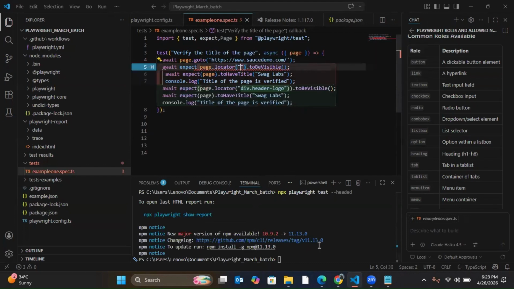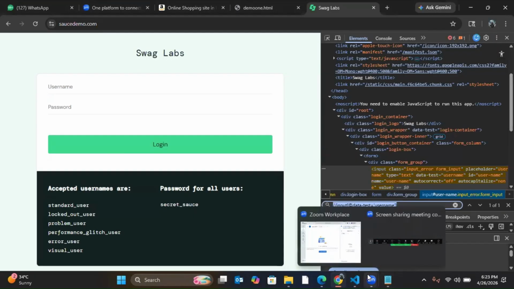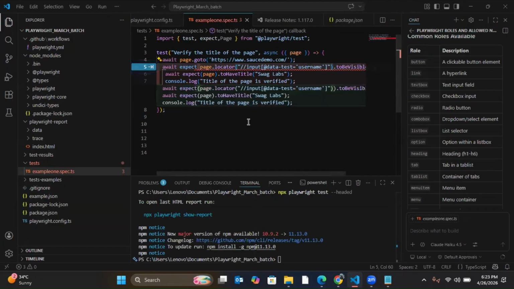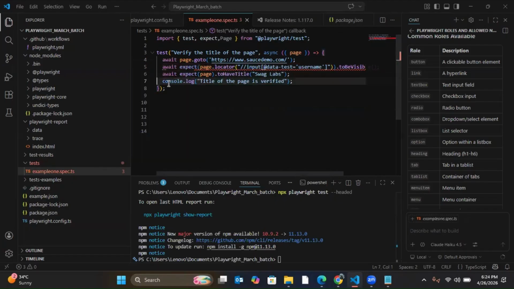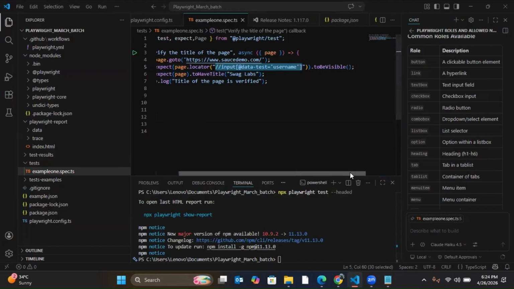So I'll give the locator value. This is my locator value. Now see, what have I done here, tell me. I told await expect page dot locator the XPath value to be visible. I've used here to be visible.